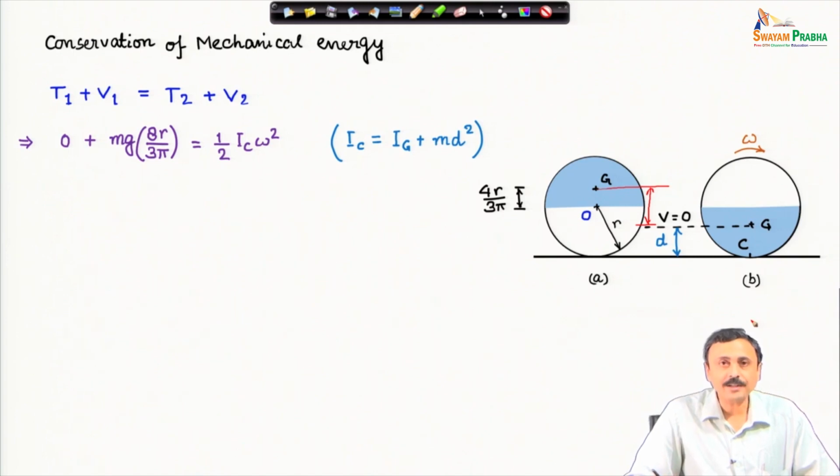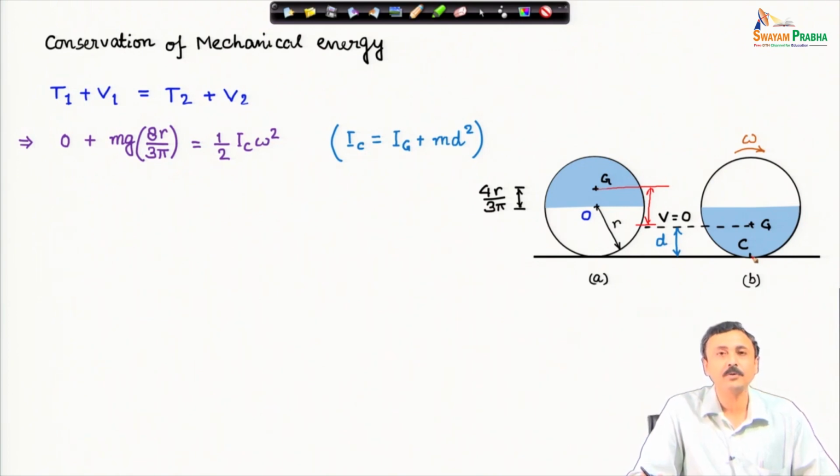Now, kinetic energy in state 2 I have written using this instantaneous center of rotation C, because point C, which is in contact with the ground, is rolling without slipping. Therefore, it is as if it is hinged there, at this instant there is an instantaneous center of rotation.